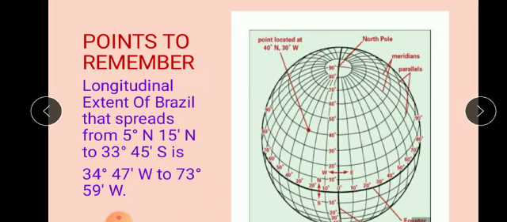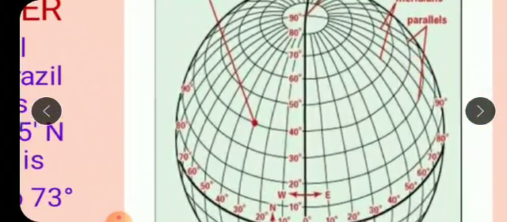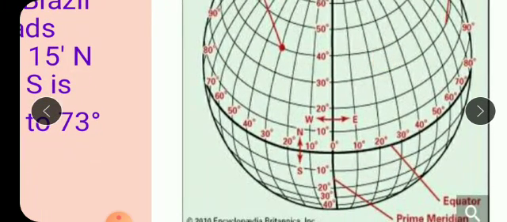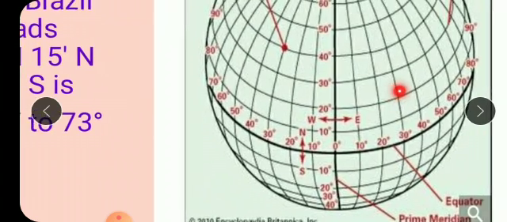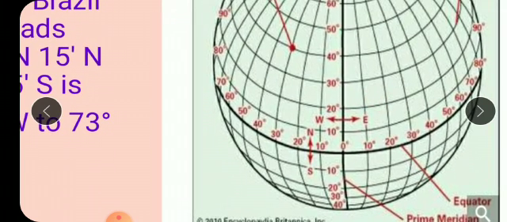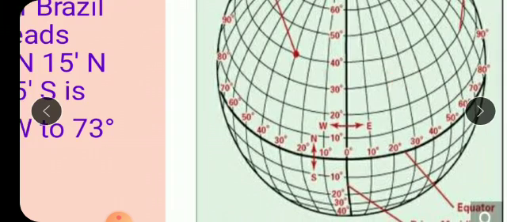Let's first answer what is the longitude for 5 degree 15 minutes north. We are talking about the northern part, isn't it? You know very well Brazil spreads in the northern part as well as in the southern part. Okay, we are just talking about the northern part today.